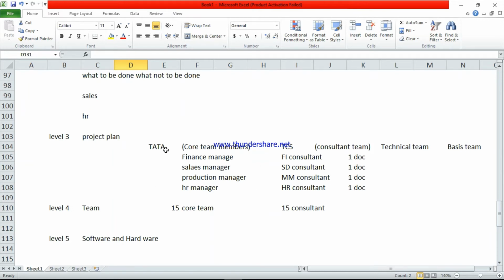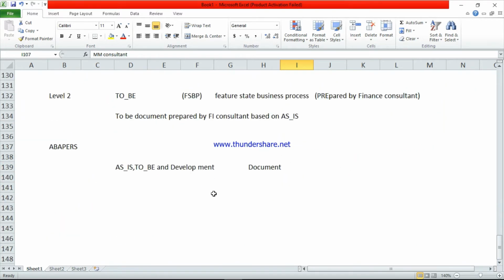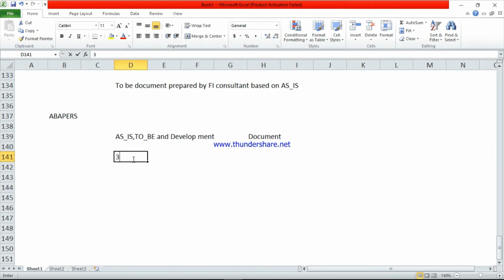So they are the head of the department. Once this head of the department approves the data, again the document will go to the TCS head of the department. These are the consultants. So once the head of the department approves, the documents, the final document, will go to the financial heads. Here FI consultant head is there, SD head is there, MM. So once they approve the data, almost 30% of the project is completed.